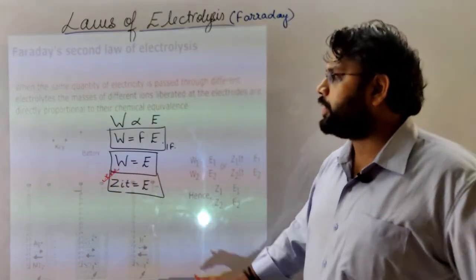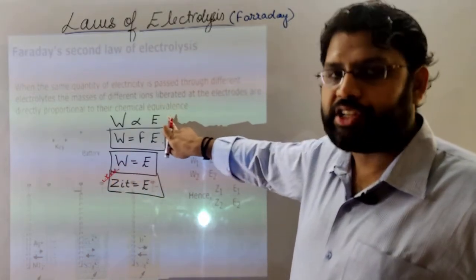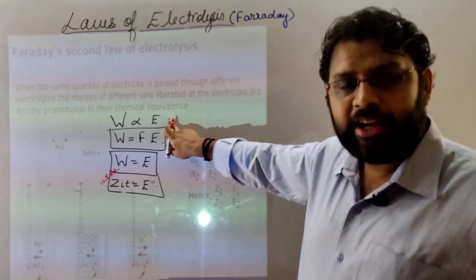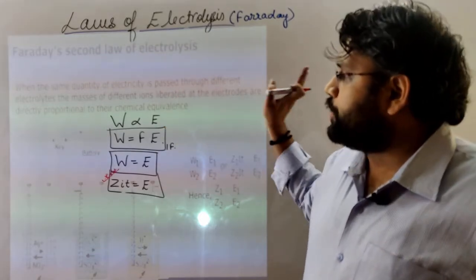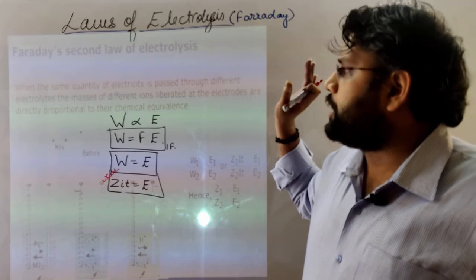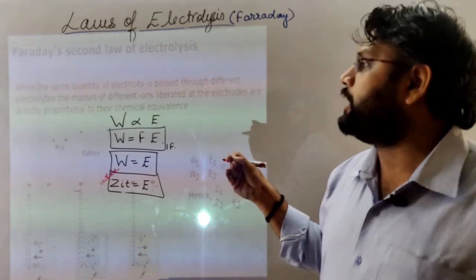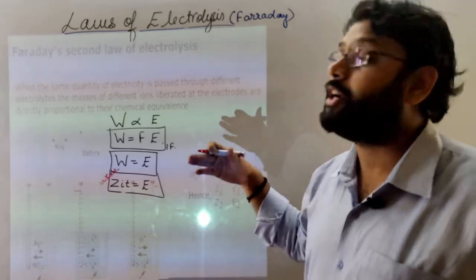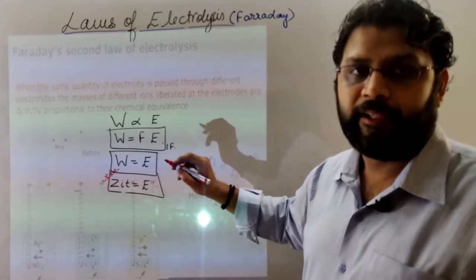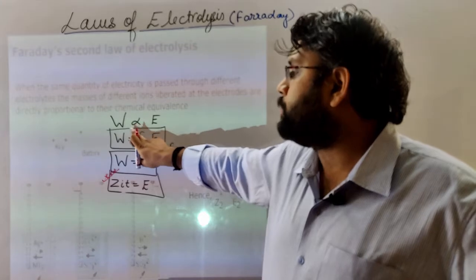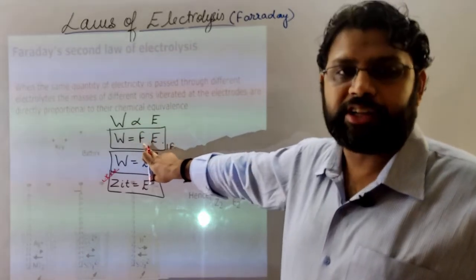I hope you got it. Now according to the second law of electrolysis, W is proportional to E. When the same quantity of electricity is passed through different electrolytes, the masses of different ions liberated at the electrodes are directly proportional to their chemical equivalents. So when we remove the proportionality sign, we get a constant, known as the Faraday constant.